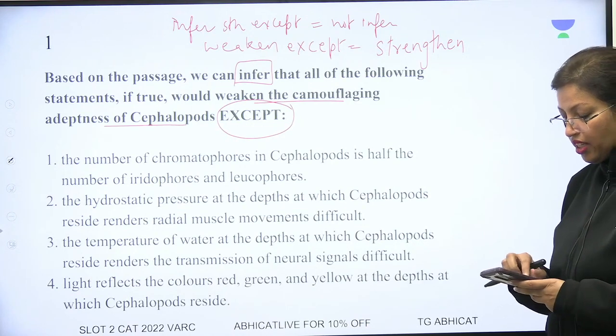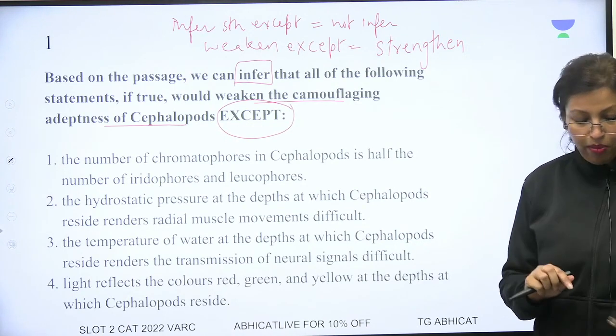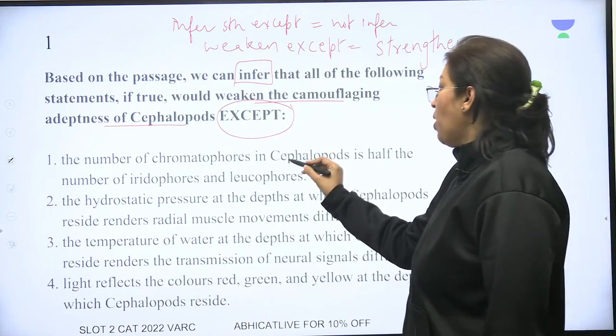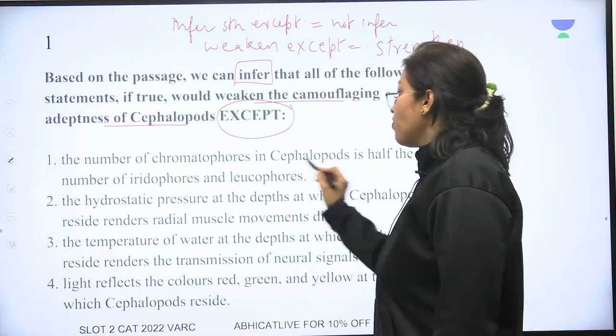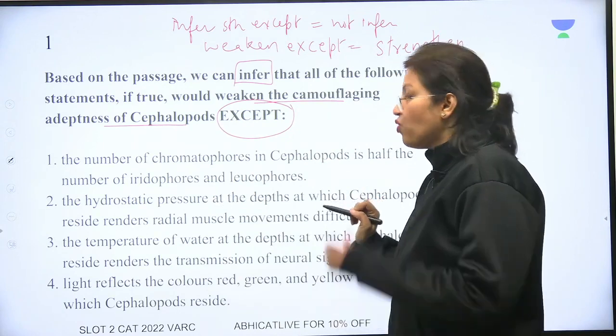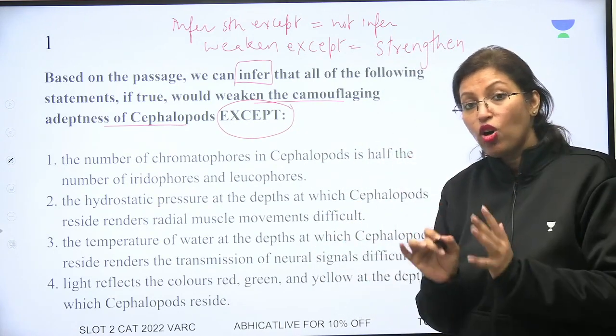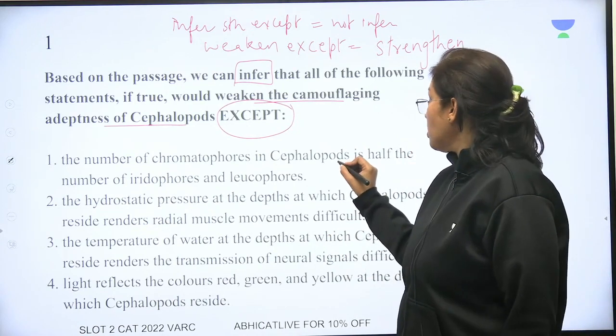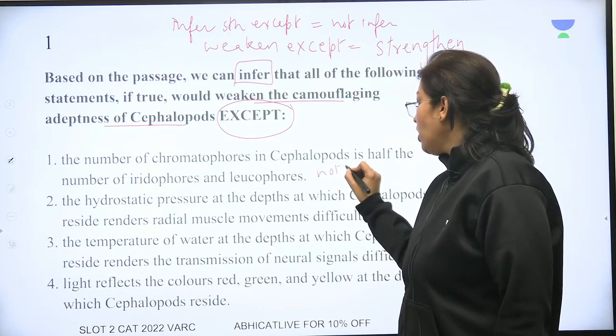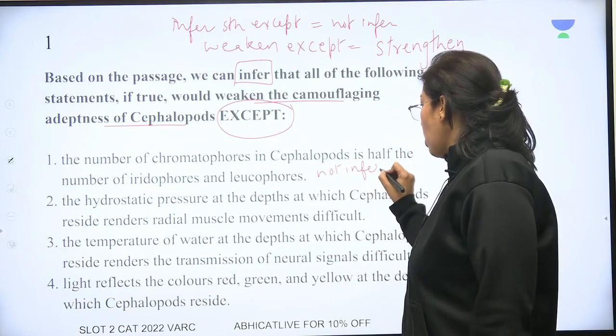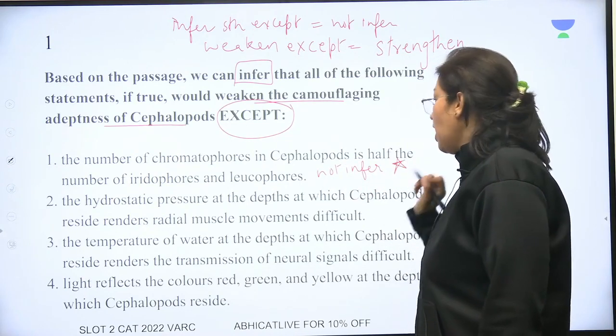तो ऑप्शंस देख लेते हैं एक बार जल्दी से. तो ऑप्शन नंबर 1 कहता है the number of chromatophores in cephalopods is half the number of iridophores and leucophores. Now interestingly this was not mentioned anywhere in the passage and this was not inferable also. So this is the one that I cannot infer to be true. So I will put a star on this and I will look at the other options.